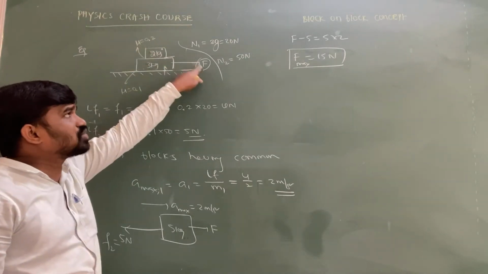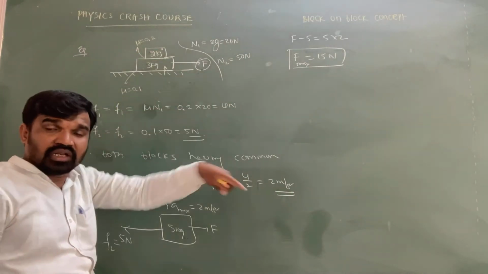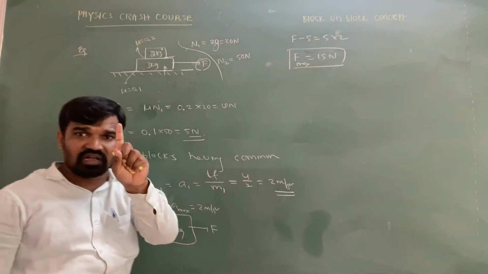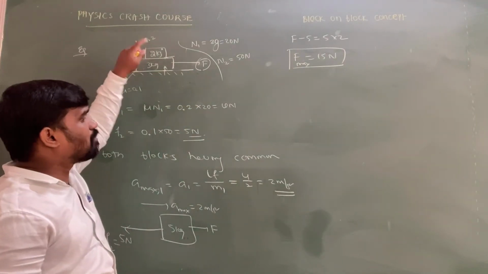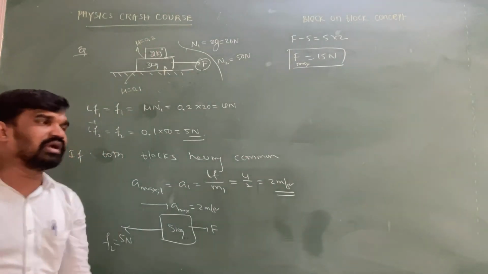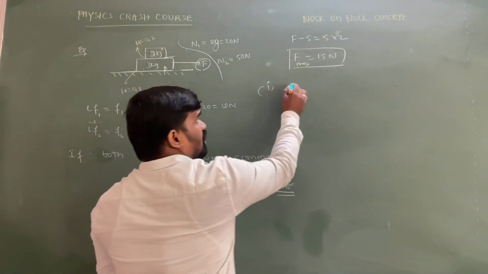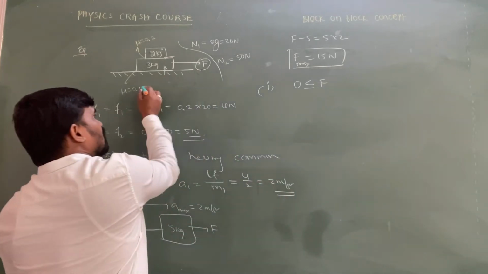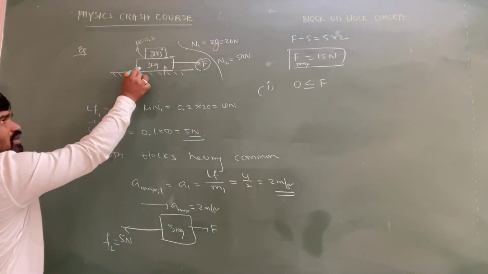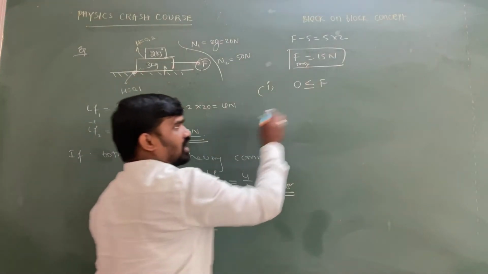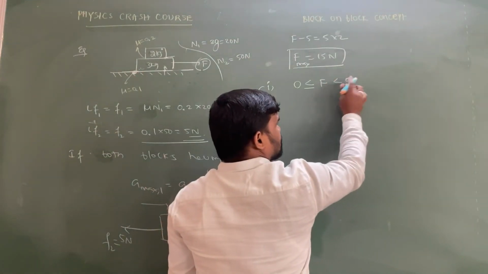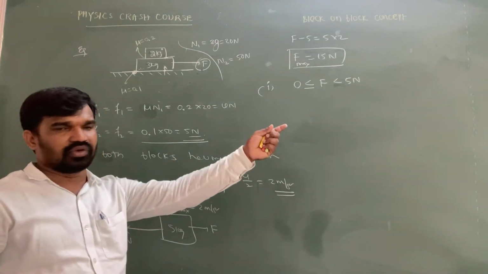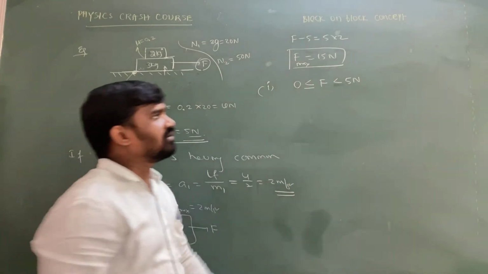If the external force acting on the system is equal to 15 Newton, it means that up to 15 Newton force the whole system has common acceleration, a single acceleration. So the maximum common acceleration of the 2 kg and 3 kg is going to be 2 meter per second square. Let me write the condition. Suppose the applied force is less than or equal to the friction between the lower block and the ground, which is 5 Newton. It is equal to 0, greater than 0, 1, 2, 3, 4, 4.5, 4.6, like that up to less than 5. Then what happened?